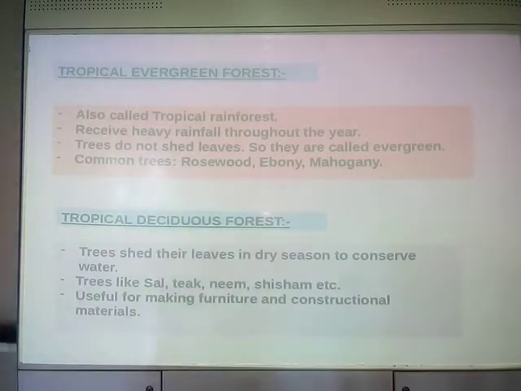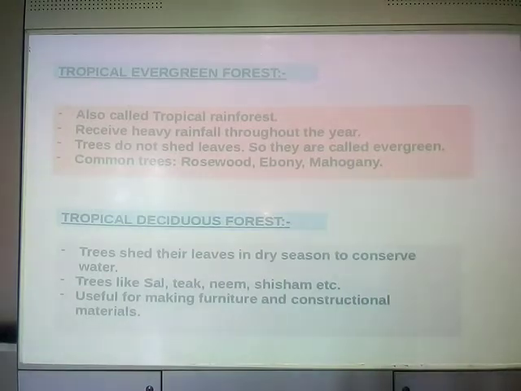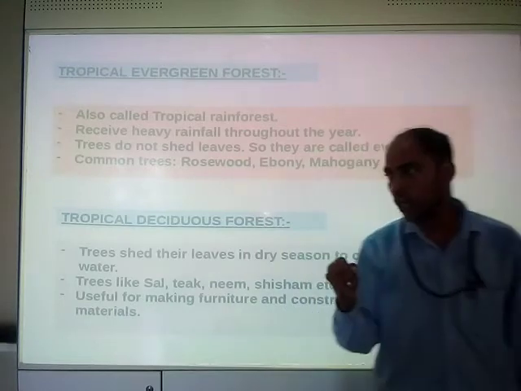And one more characteristic of tropical deciduous forest: it is used for making furniture and constructional materials, because the woods or the trees found in deciduous forest are very hard and strong.